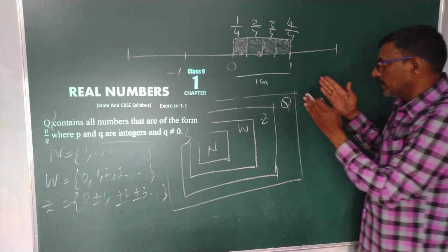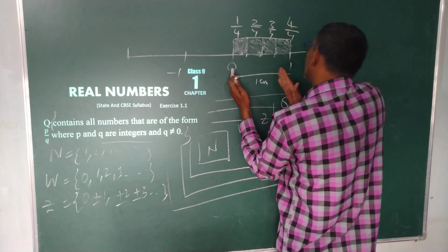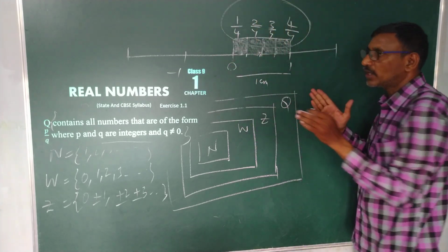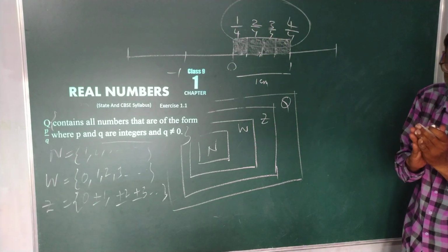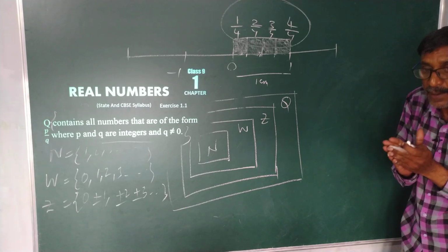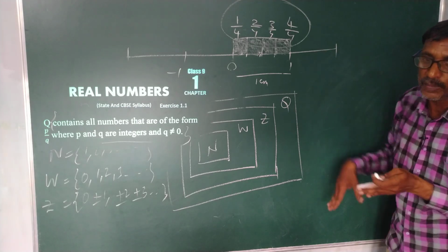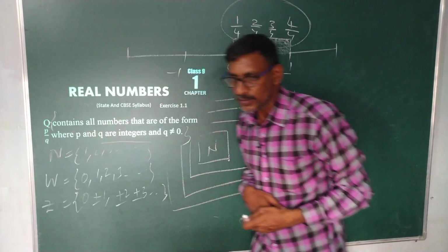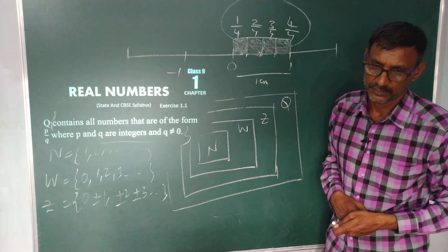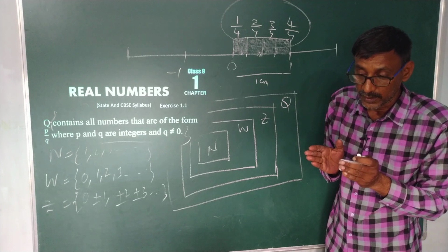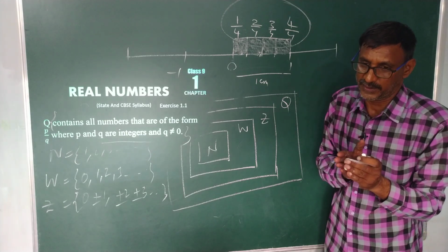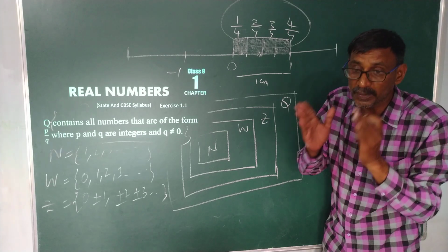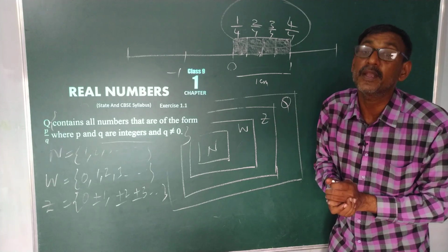That means between 0 and 1 we can find some numbers that are in the form of 1 by 4, 2 by 4, 3 by 4 and 4 by 4. These are all in the form of P by Q. That means between any two integers we can find some numbers. Those must be in the form of P by Q.